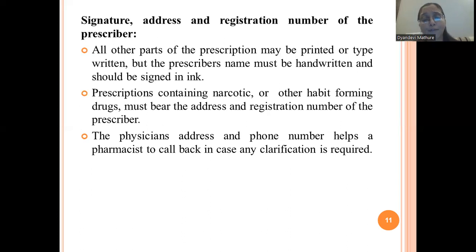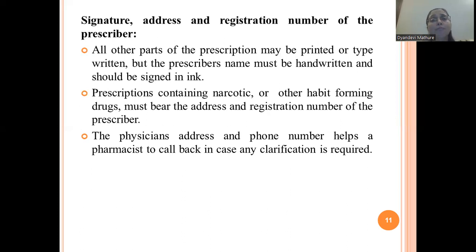The physician's address and phone number help a pharmacist to call back in case clarification is required. Isn't it? If the address of your physician is mentioned on the prescription, and the phone number is also mentioned, it is very helpful for the pharmacist to call back in case of any clarification. Because many a time the handwriting of that physician is not readable.